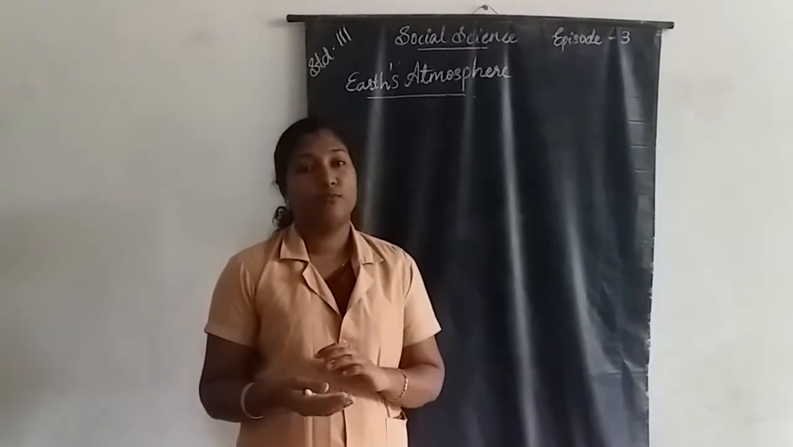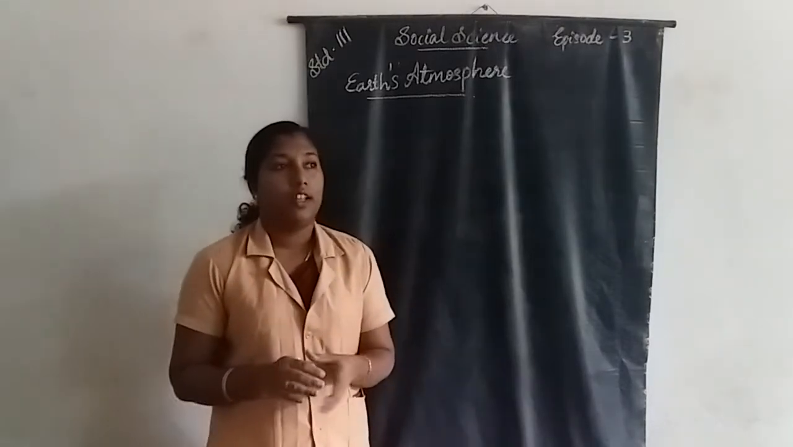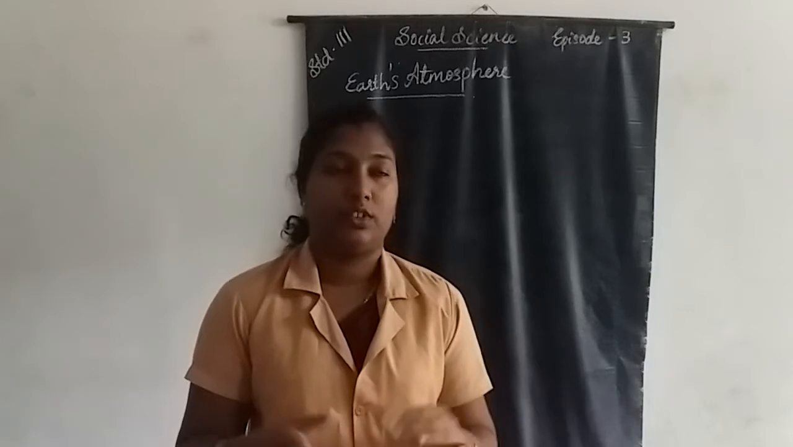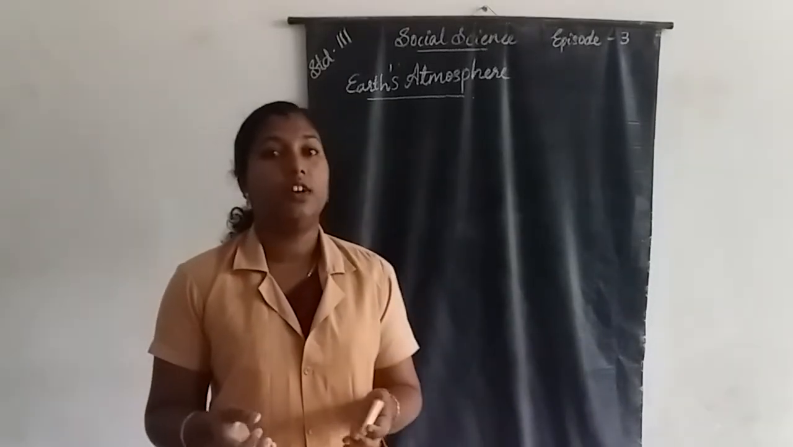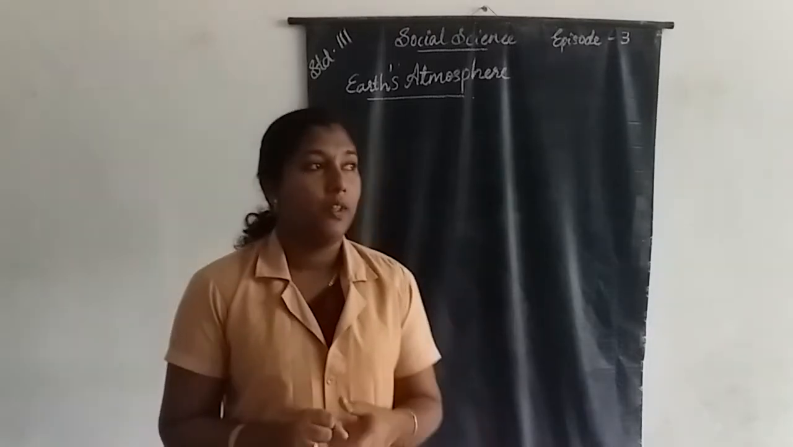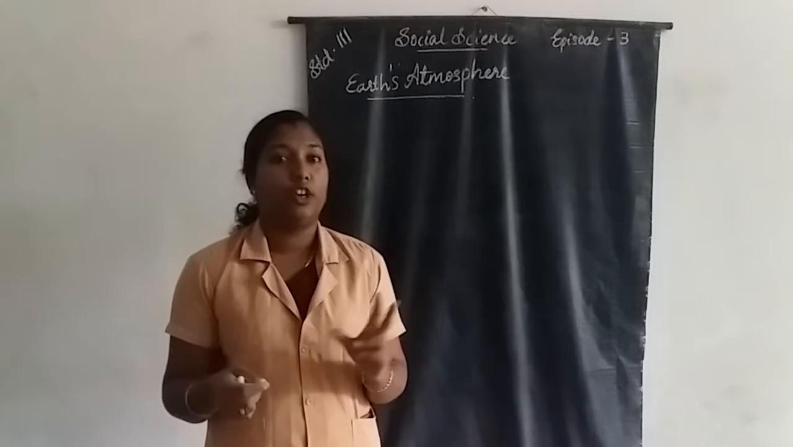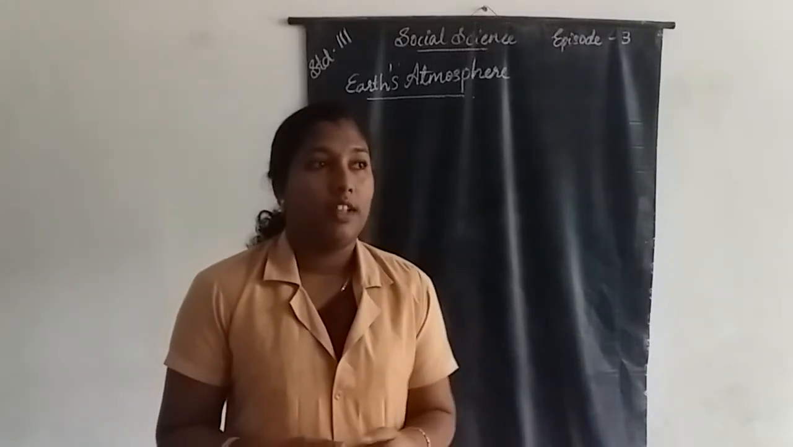In the last class we discussed the shape of the earth and its different movements. There are two types of movements of the earth, rotation and revolution. The shape of the earth is round. Who discovered that the earth is round? Ferdinand Magellan. Then the poles, the polar regions. There are two types of poles, North Pole and South Pole.